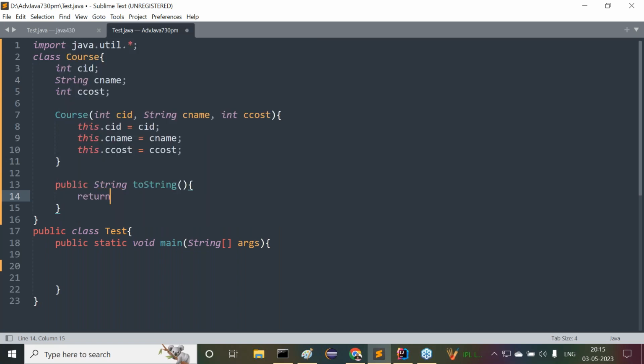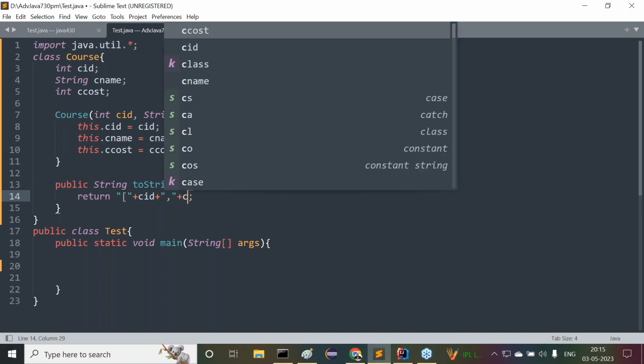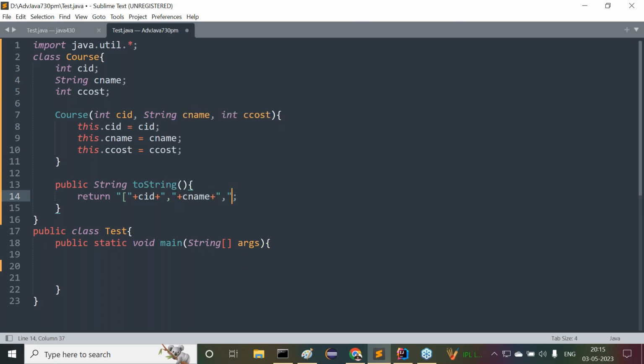Now here, return, I want to provide string data. Inside this string data, I want to provide one left square bracket. Now inside this left square bracket, courseId plus a comma plus courseName plus a comma plus courseCost, then plus a right square bracket, and after that \n. The next output I want to get in the next line, not in the same line. Understand it clearly. So that's the toString method I provided. Now this is my course.